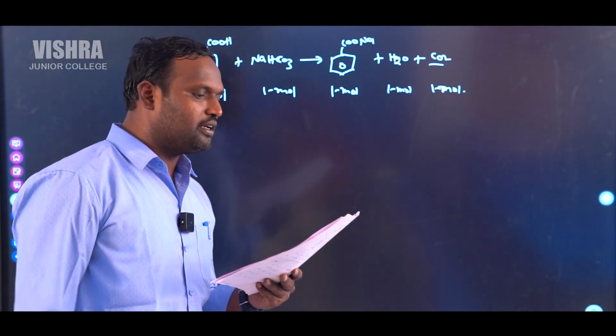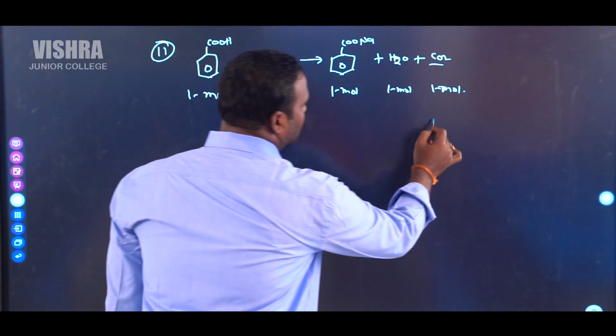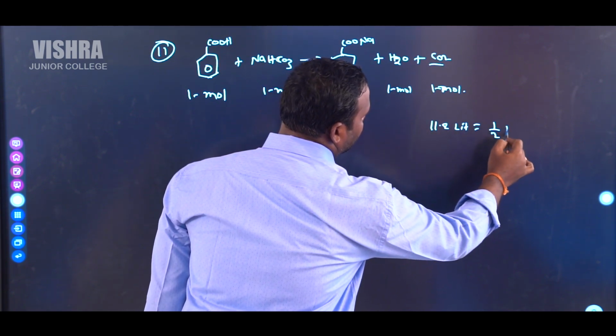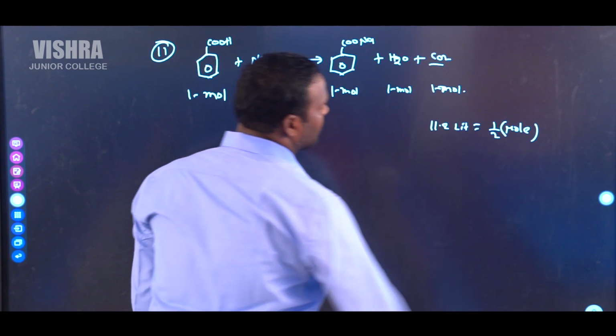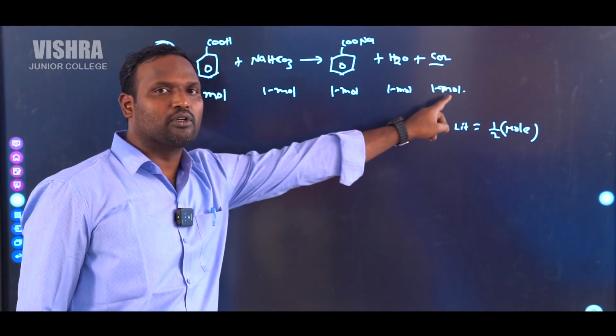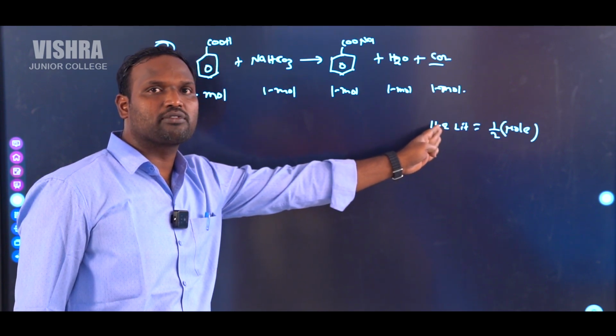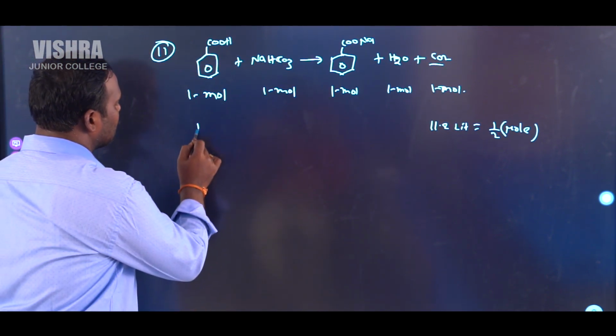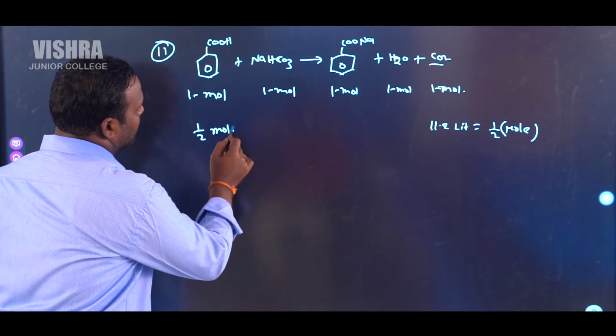But in this case, he has given 11.2 liters of CO2, that is equal to half mole of CO2. So according to this equation, 1 mole of benzoic acid gives 1 mole of CO2. But in this case, he has given half mole of CO2. Half mole of CO2 is from half mole of benzoic acid.